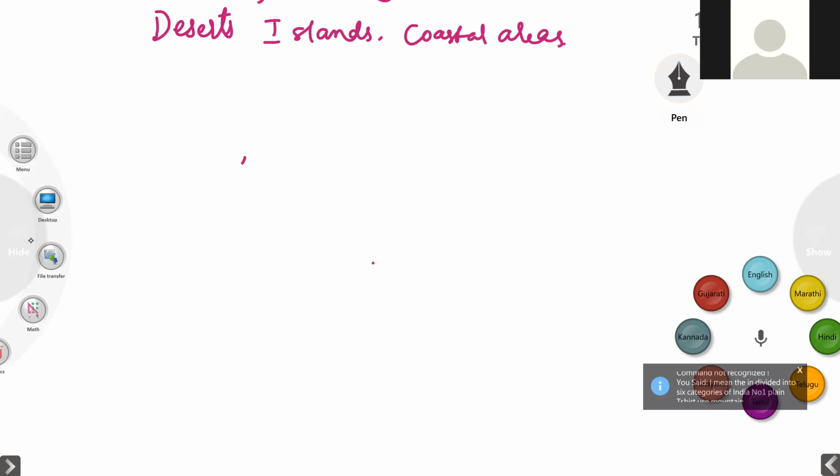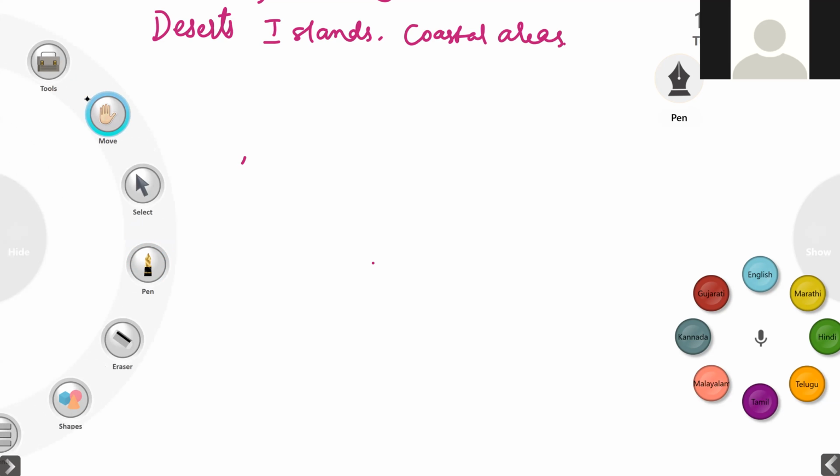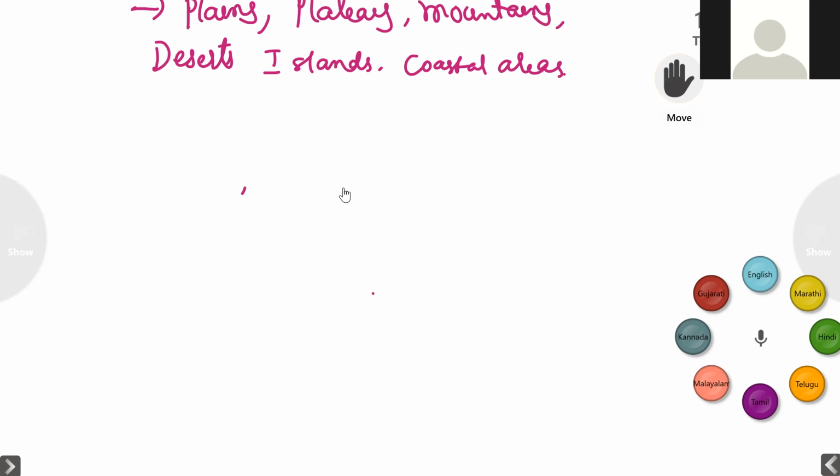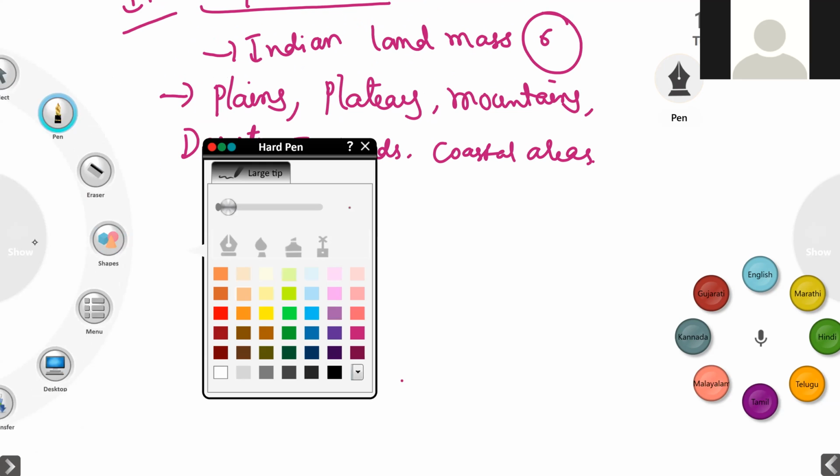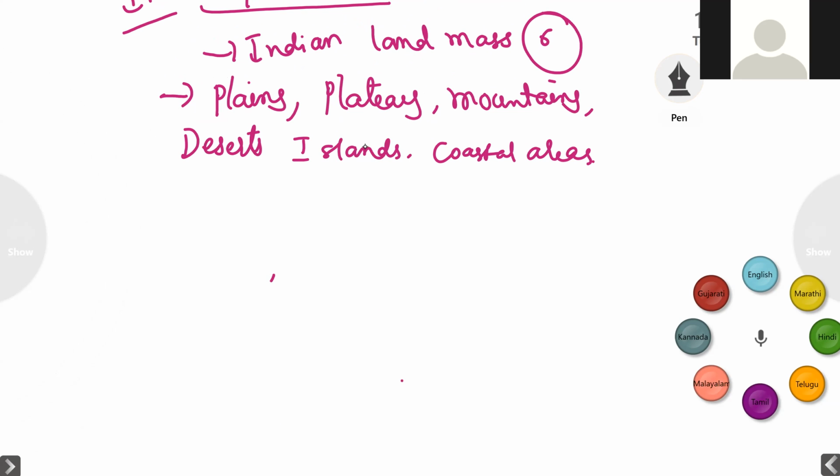So these are the physical features of our country: plains, plateaus, mountains, deserts, islands, and coastal areas.